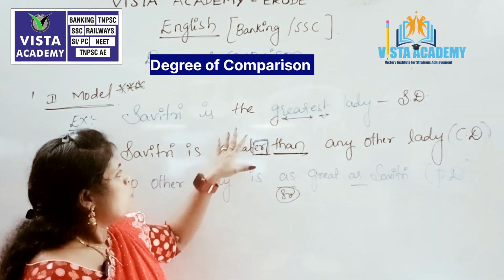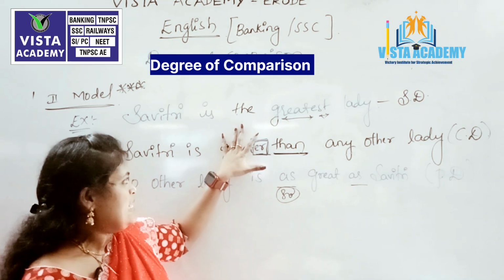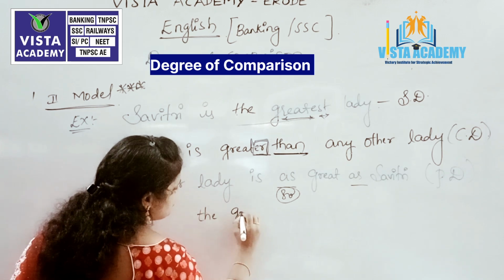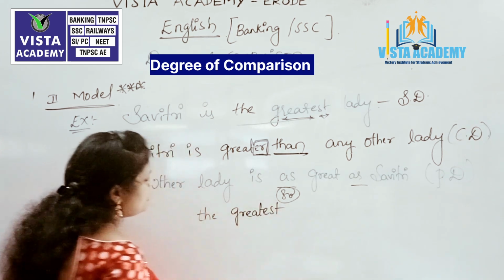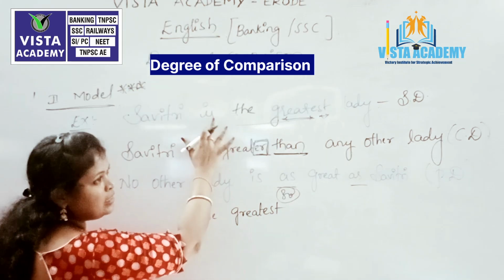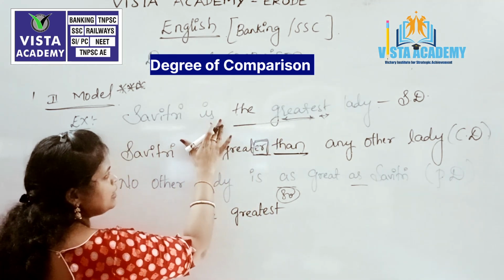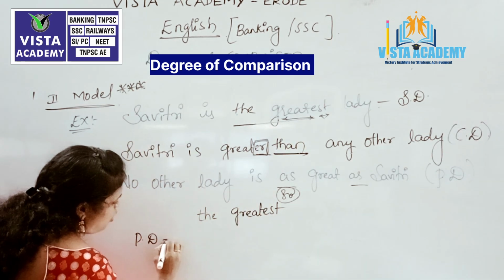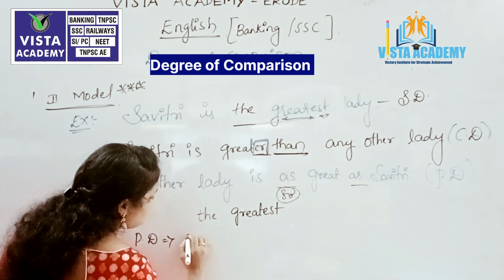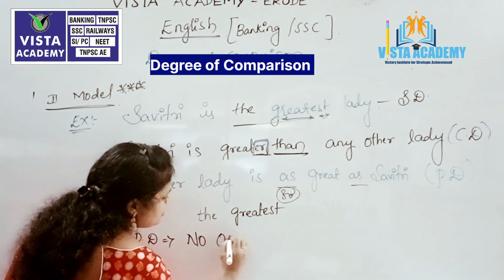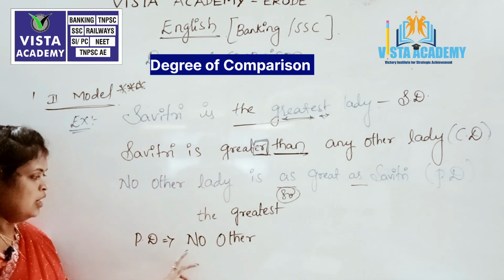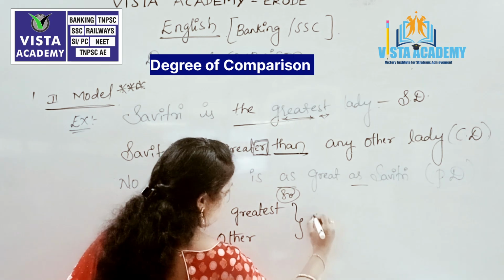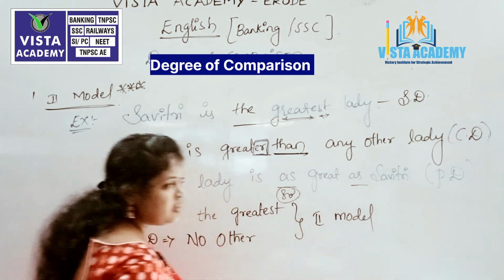So here, the trick we have to remember is, if the sentence has "the greatest", the superlative degree, where we describe something and say it is the greatest, then in the positive degree always remember that the sentence should begin with "no other". It should begin with "no other". Then only is this particular model called the second model of degree of comparison.